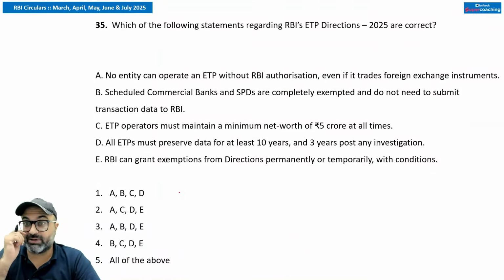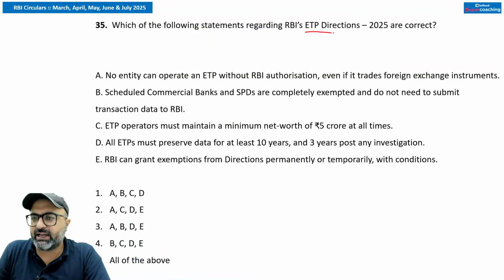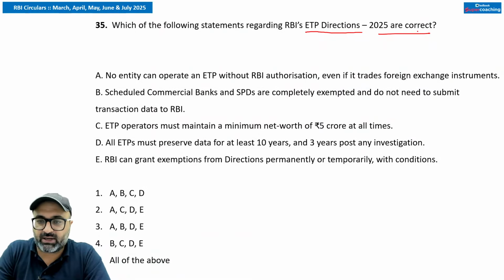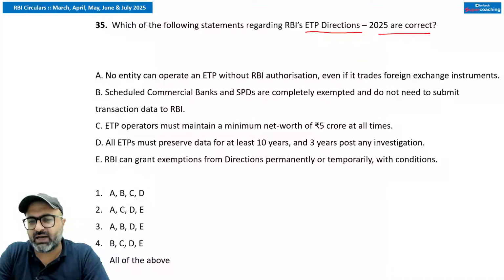Which of the following statements regarding RBI's ETP Directions 2025 are correct? RBI's ETP directions, that is electronic trading platform directions. So RBI has reviewed the ETP regulations after stakeholders' feedback.